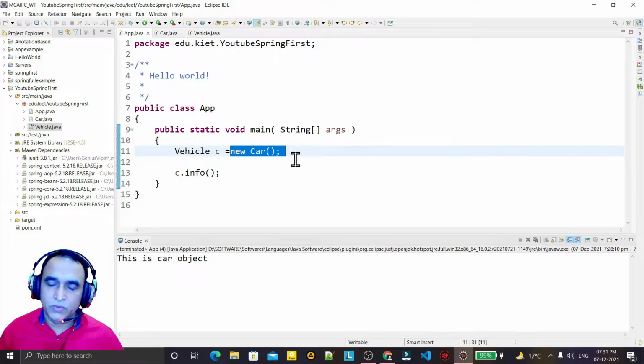And one more thing, we always try to use upcasting, and that is also called dependency injection. Why do we call it dependency injection? Injection means creating an object without a new operator. We are not using the new operator, but we are giving an injection to create the object. That's why we call it dependency injection, setter injection, constructor injection. This is the kind of environment and the type of applications we try to build in Spring.